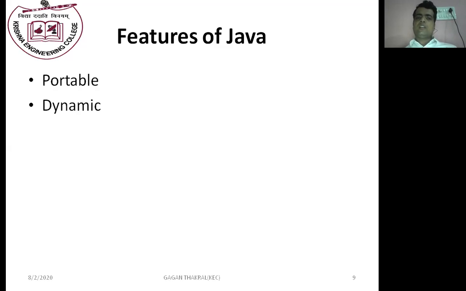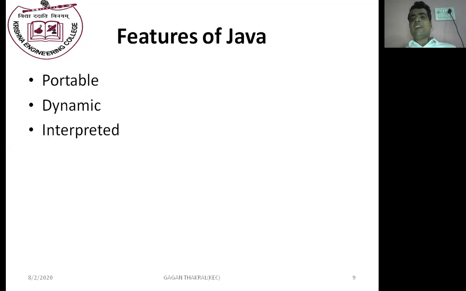We use Java beans in Java, which are executable files, and these executable files have the properties to change features or properties at runtime. That's why Java is a dynamic programming language.